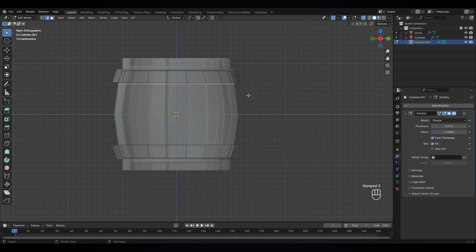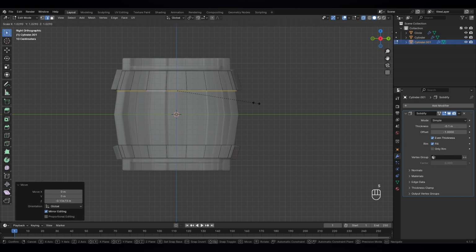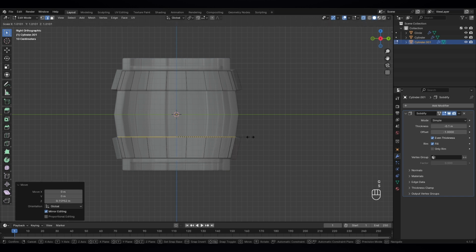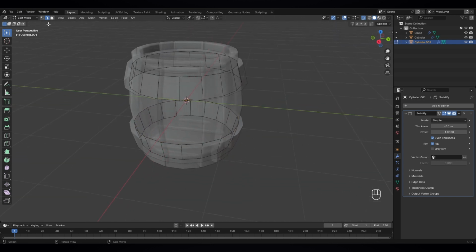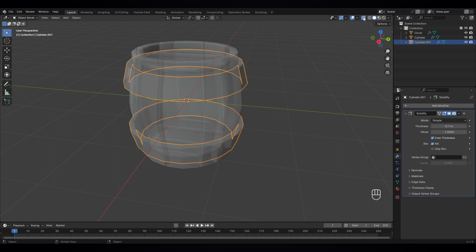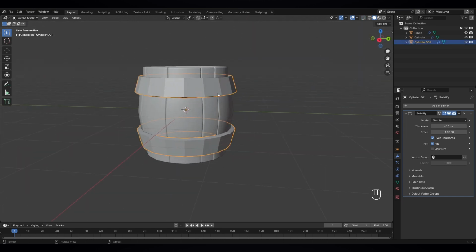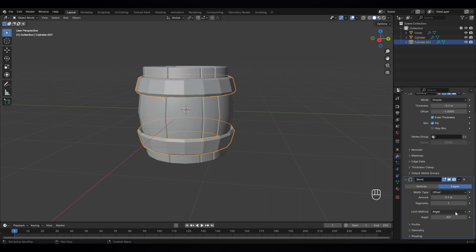It looks a little bit small to me, so I will just go and select this part and move it up and scale it like this. Now that looks nice.